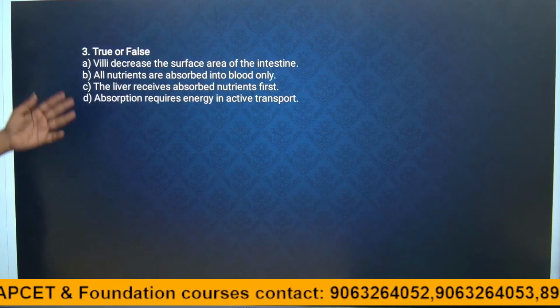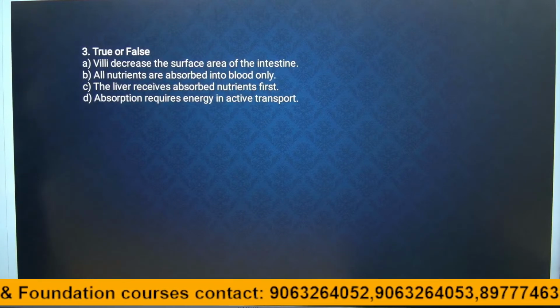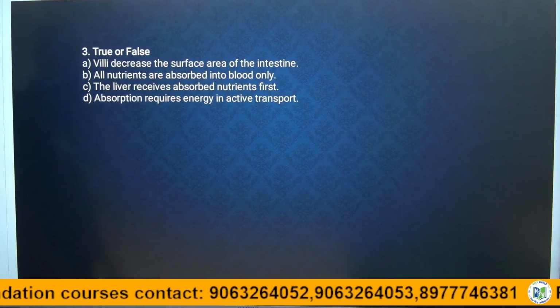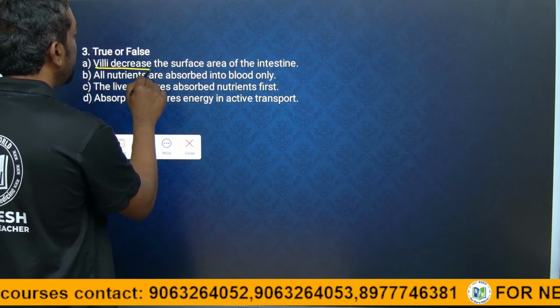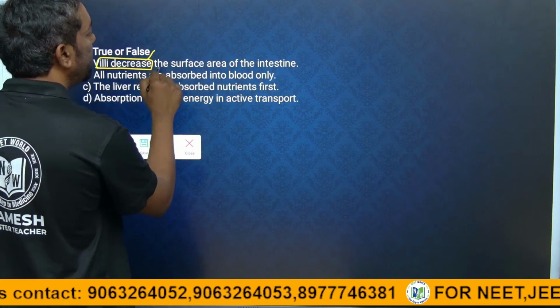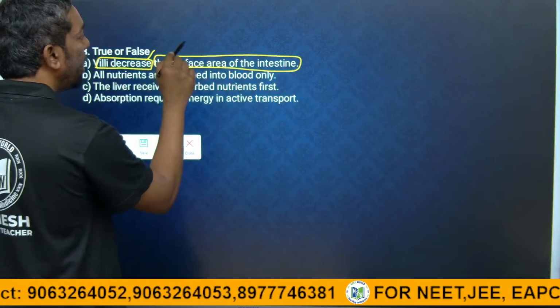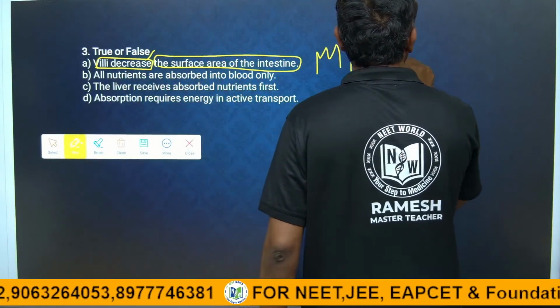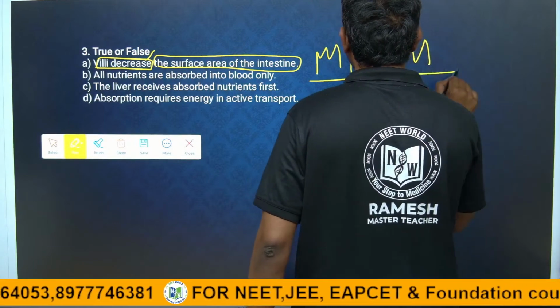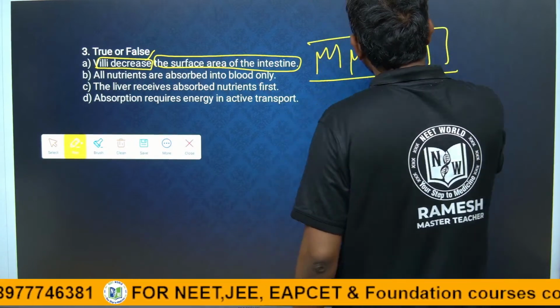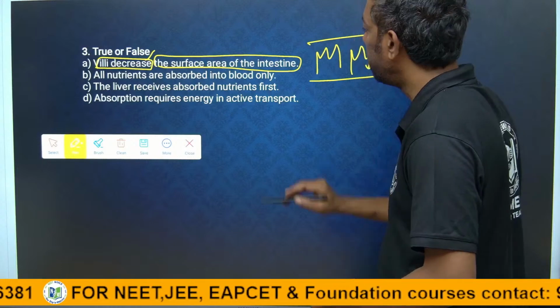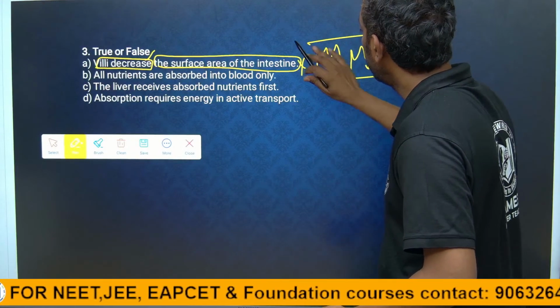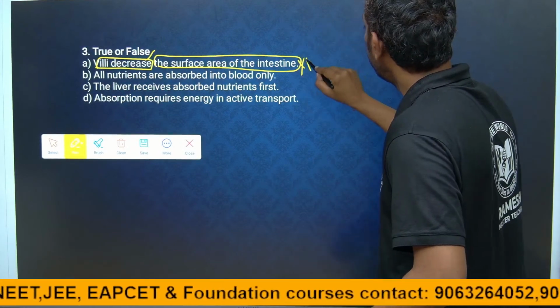True or false? The villi decrease the surface area? No, they increase the surface area. This is the villi's structure in the small intestine. They increase the surface area for absorption. So it is false.